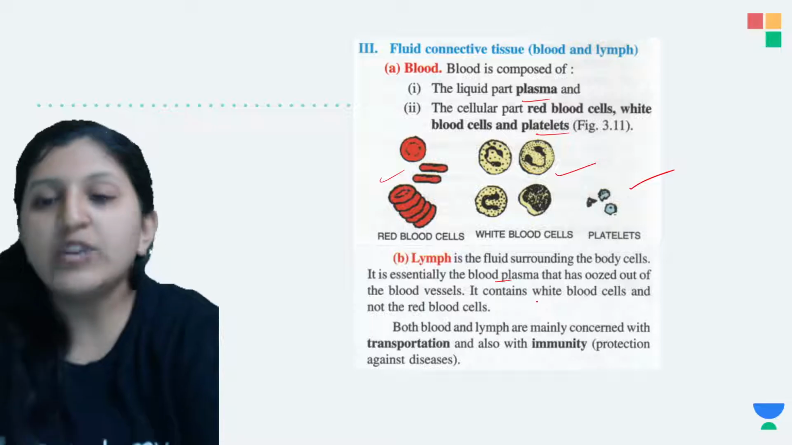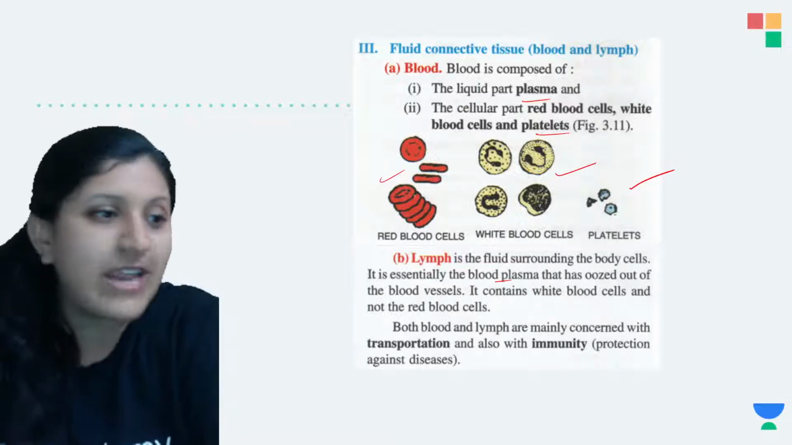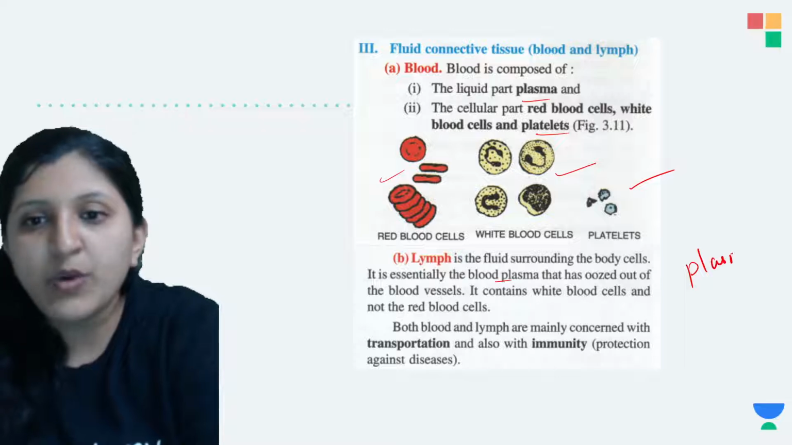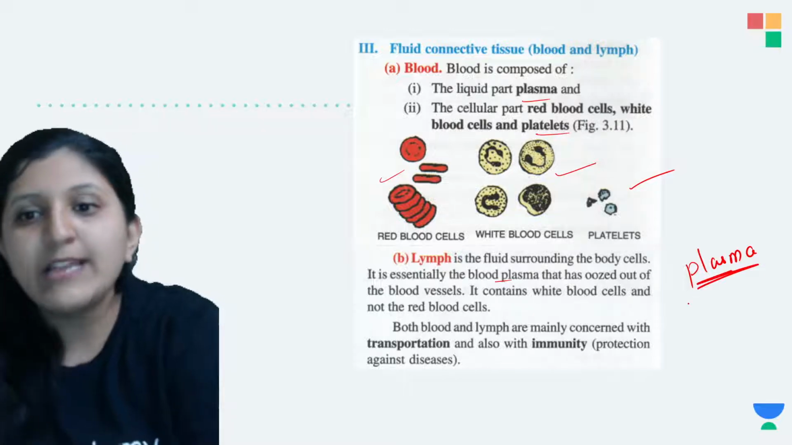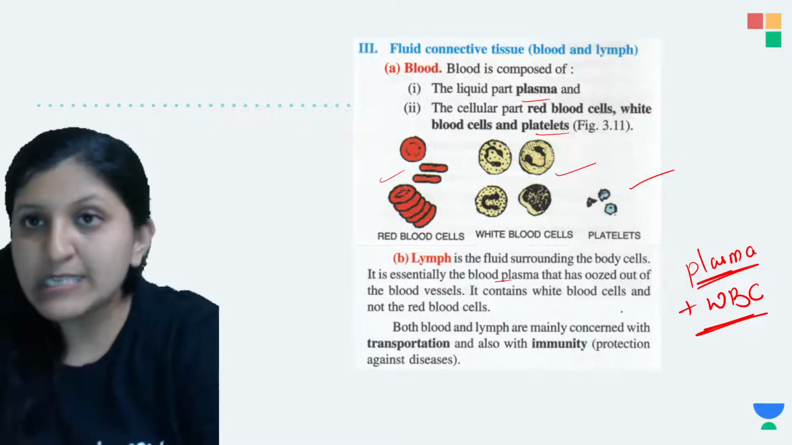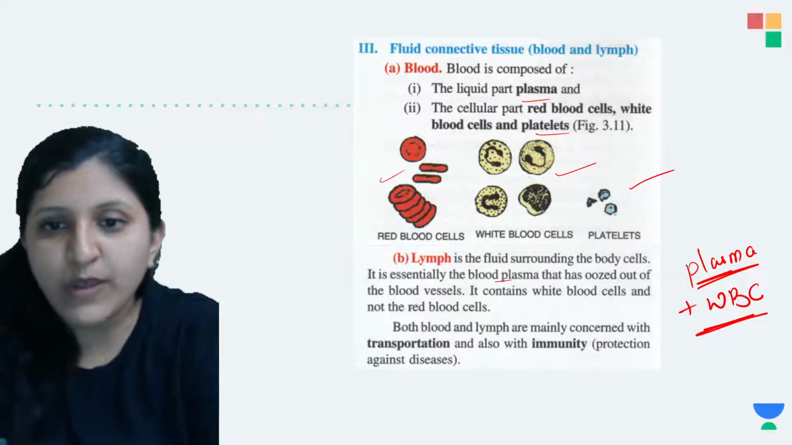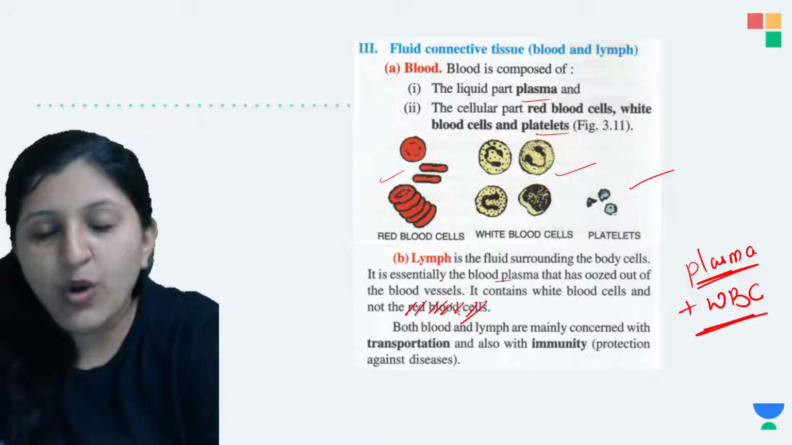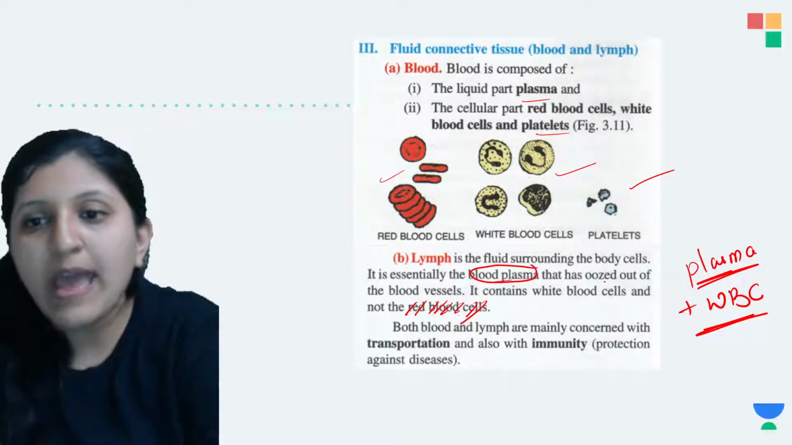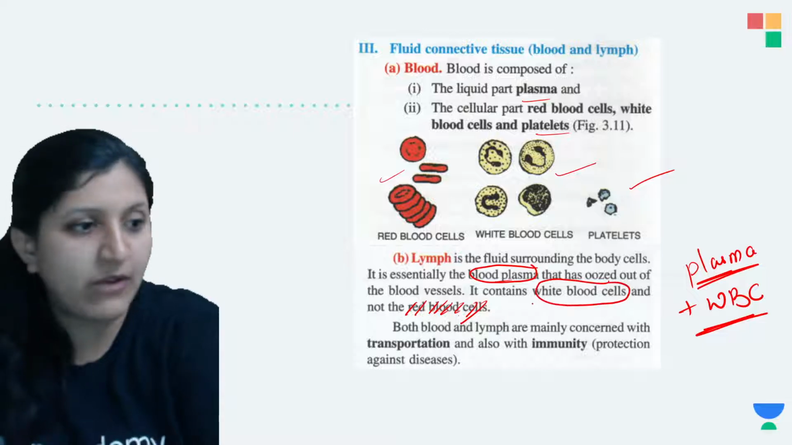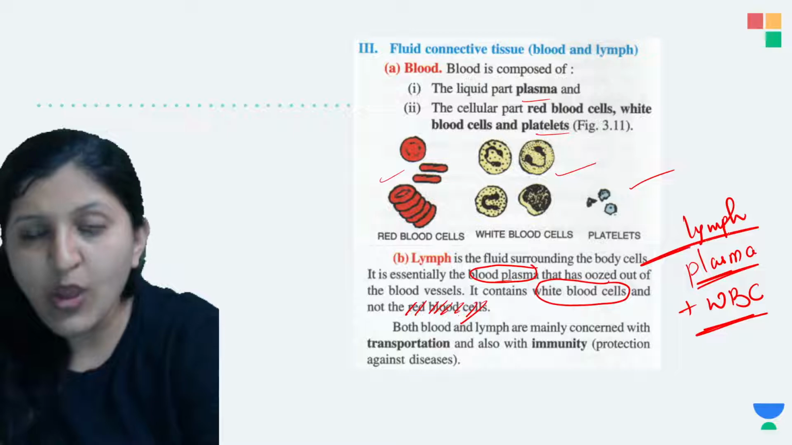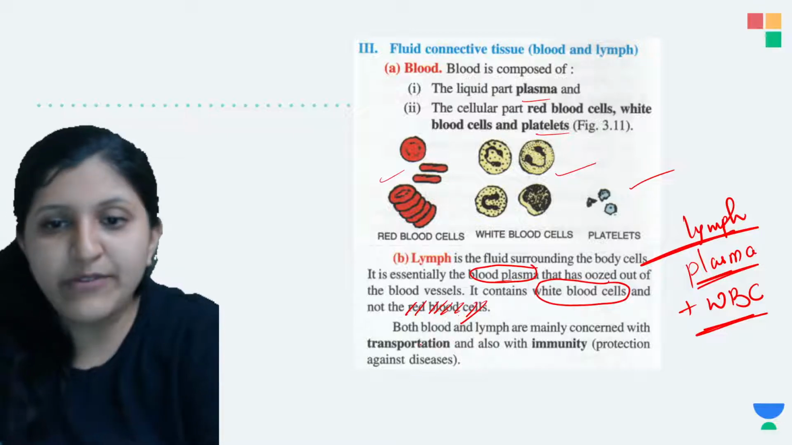the lymph. Okay, so there are no red blood cells here. It is the plasma, and with that plasma you can find WBCs, but there are no RBCs. So only blood plasma and white blood cells you can find. That we call the lymph. So plasma and WBC we can find.